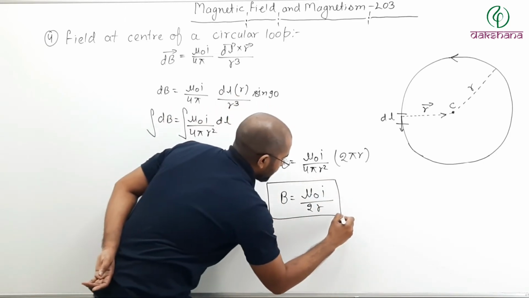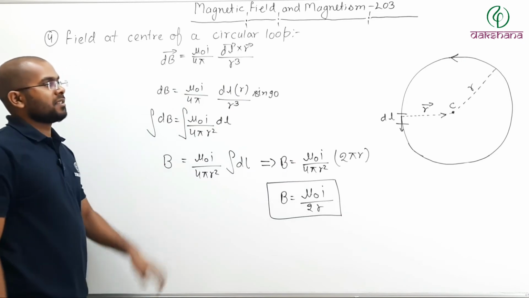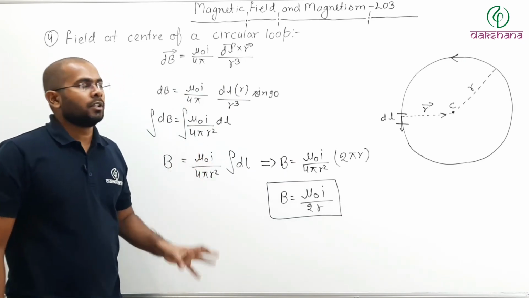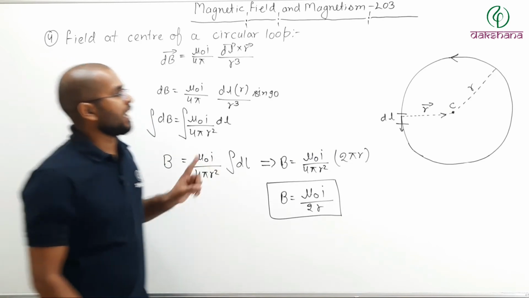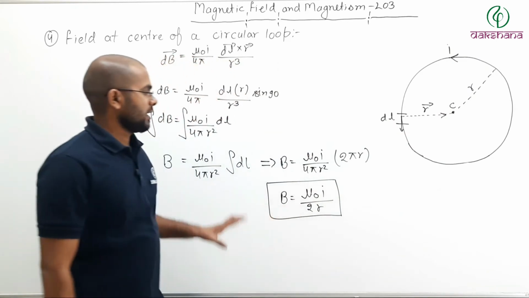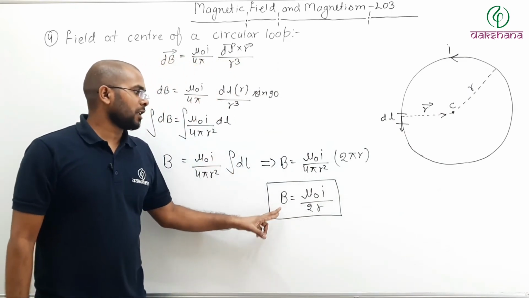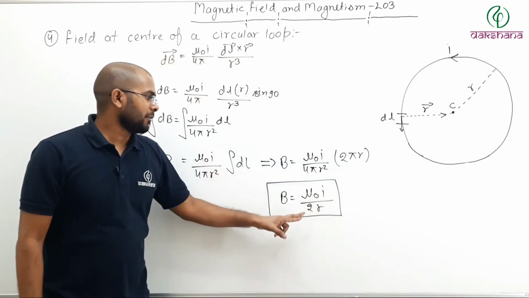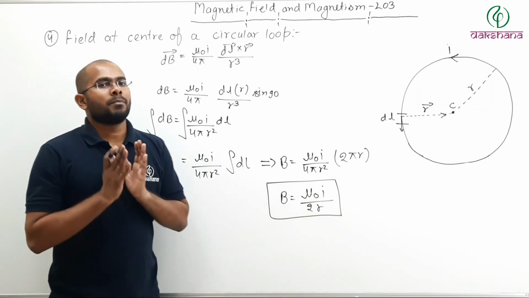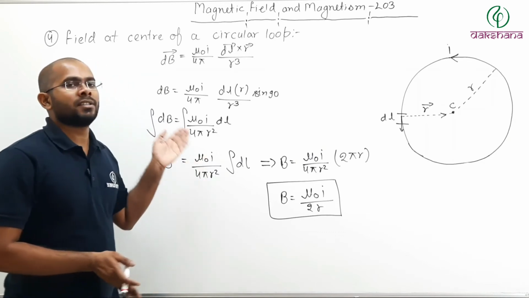So the magnetic field at the center of a circular loop which is carrying the current I can be written as B is equal to mu naught I divided by 2r.